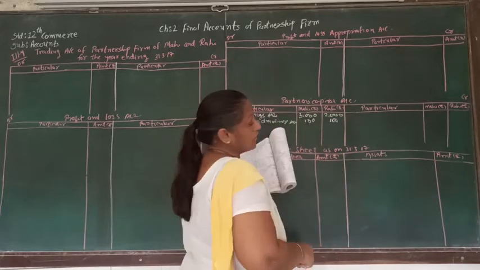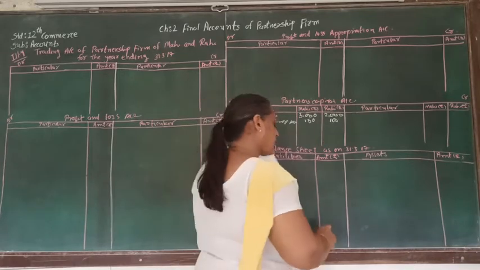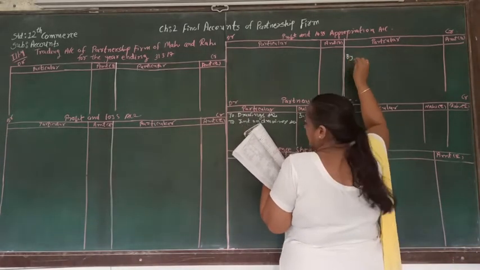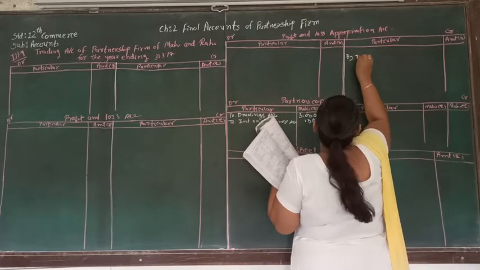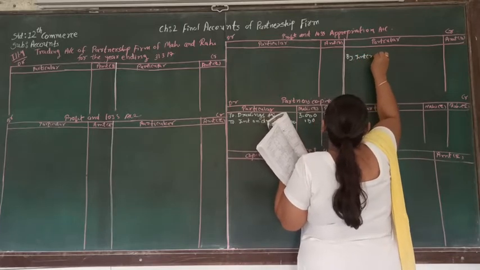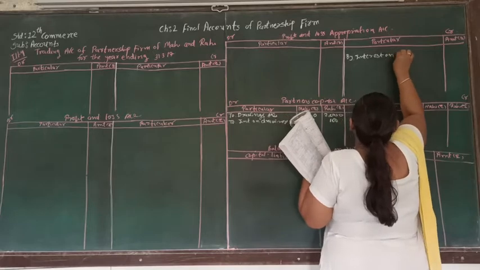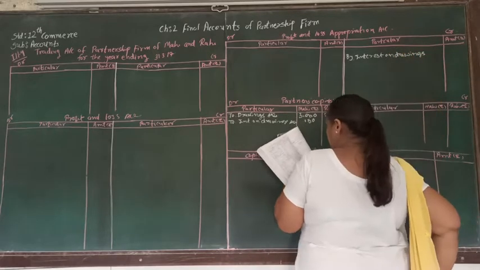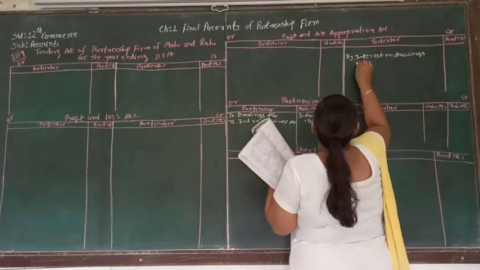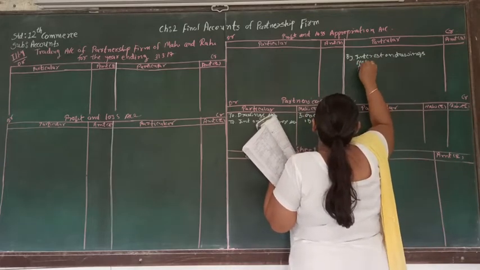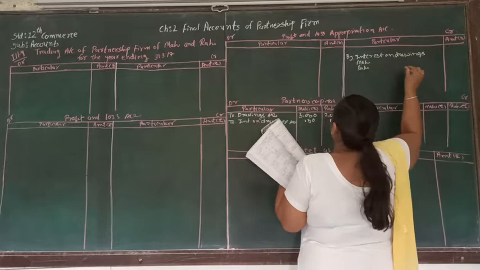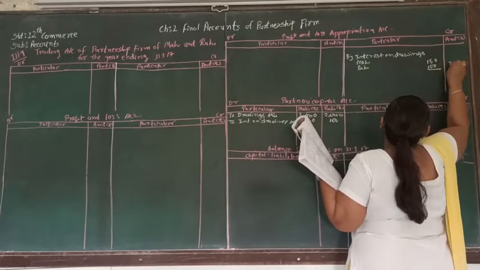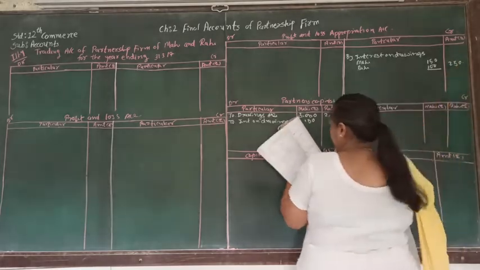That is supposed to be written on the credit side of profit and loss appropriation account. So here by interest on drawing, that is Mahi and Rahi, 150 and 100. Total will be 250.